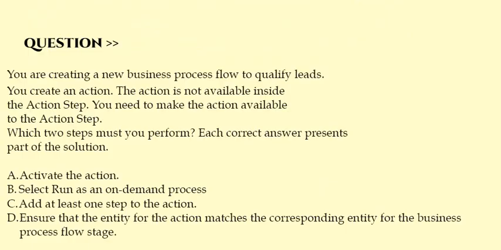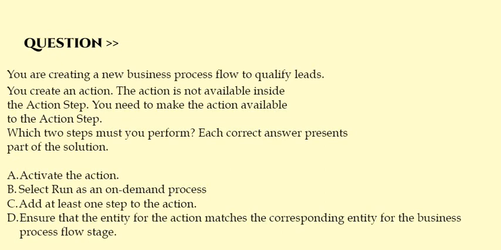Next question is, you are creating a new business process flow to qualify leads. You create an action. The action is not available inside the action step. You need to make the action available to the action step. Which two steps must you perform? Each correct answer presents part of the solution.